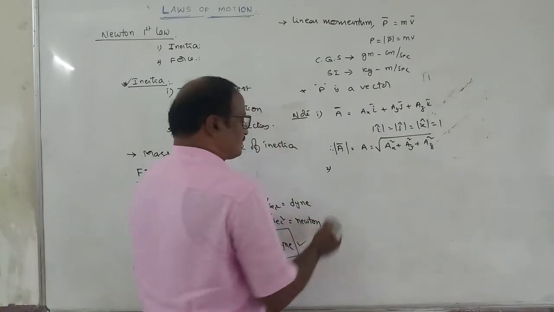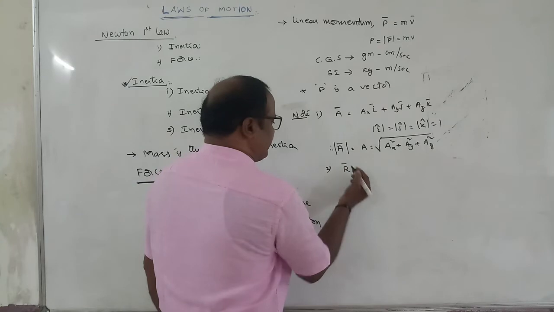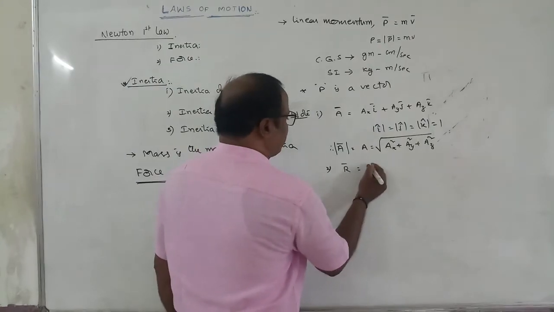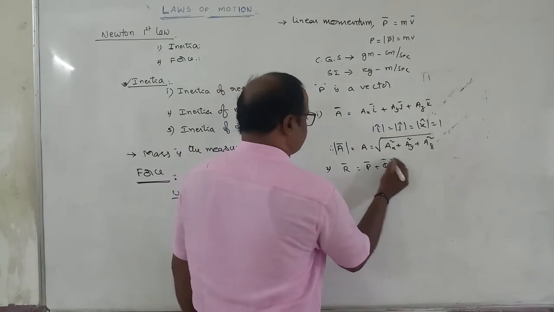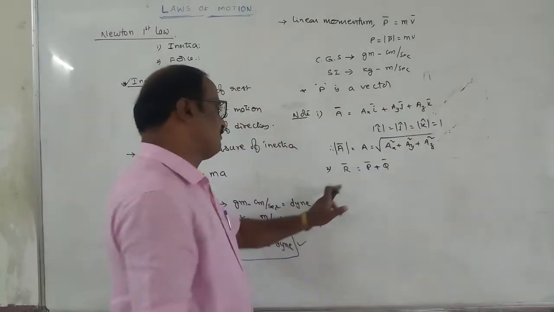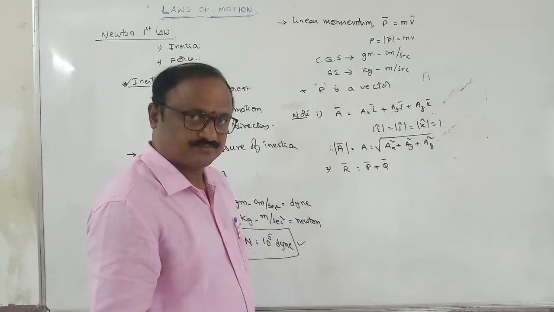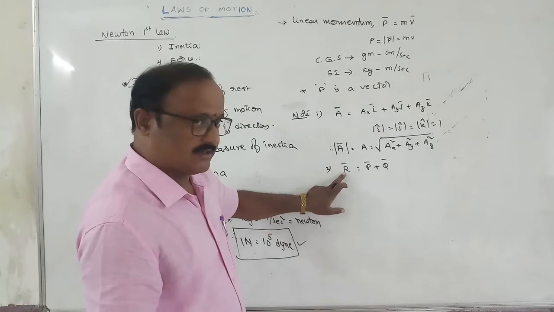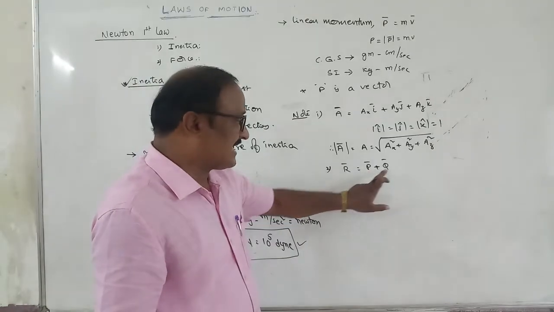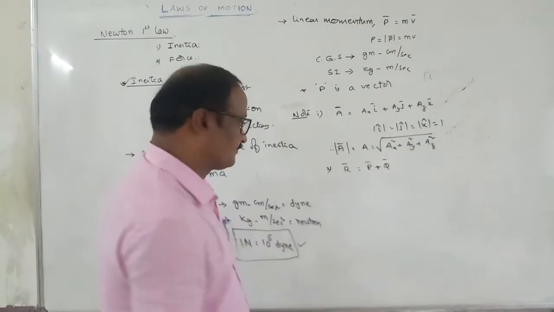Next, the second one: let R bar be a vector equal to the sum of P bar and Q bar. R bar is equal to P bar plus Q bar. R bar is the resultant of the two vectors P bar and Q bar.